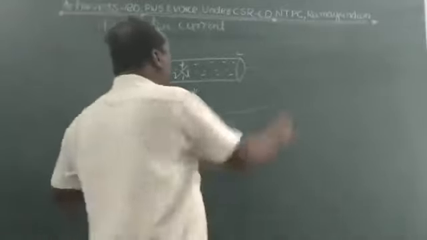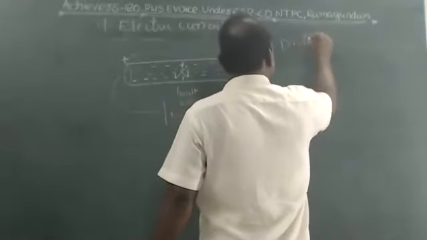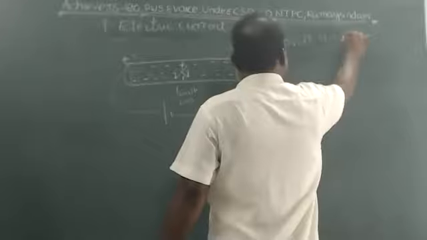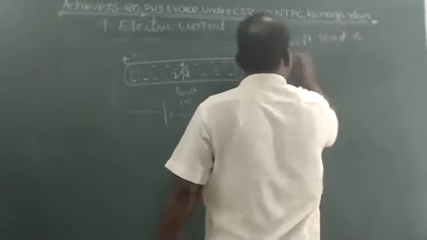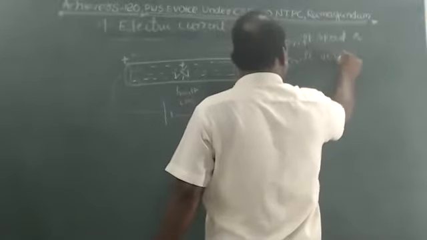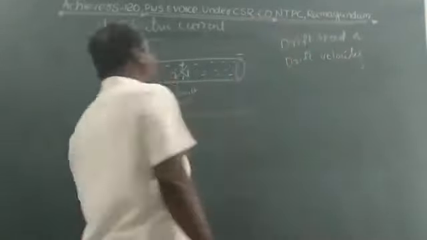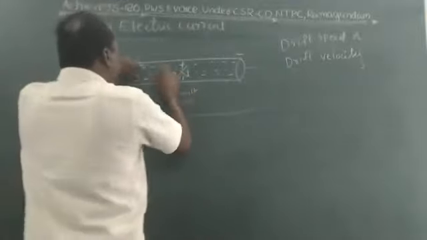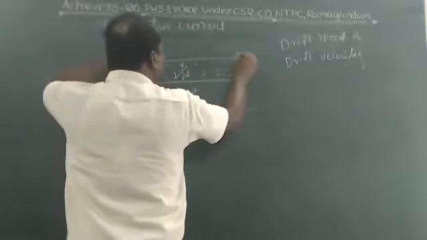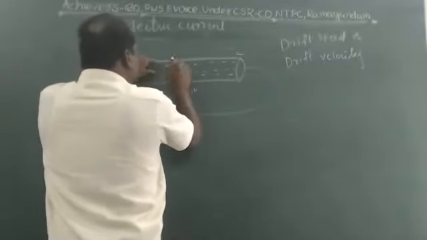This kind of speed is called drift speed, or drift velocity. So what is drift speed here? This is the conductor. The conductor contains electrons, and these are the flow of electrons.